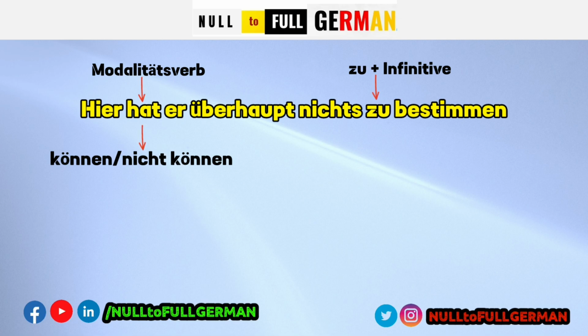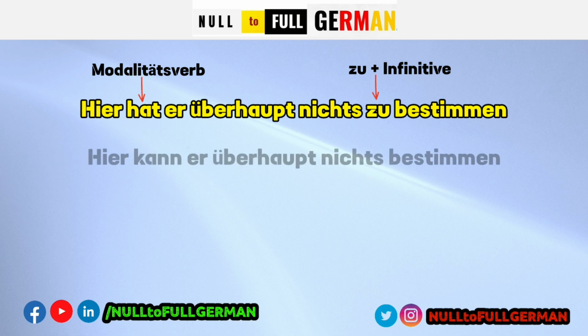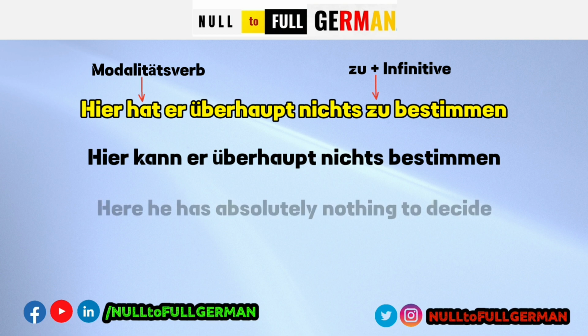So let's paraphrase this sentence: Hier kann er überhaupt nichts bestimmen. The English equivalent is: he has absolutely nothing to decide here.